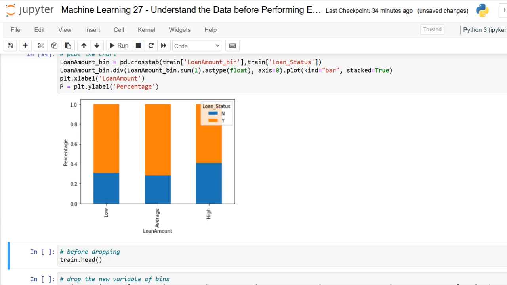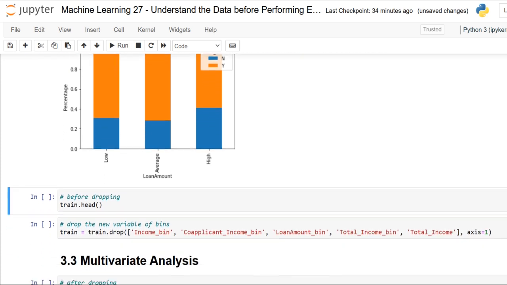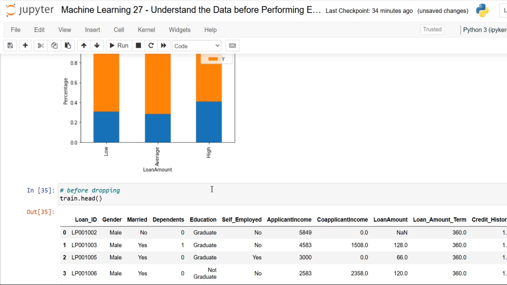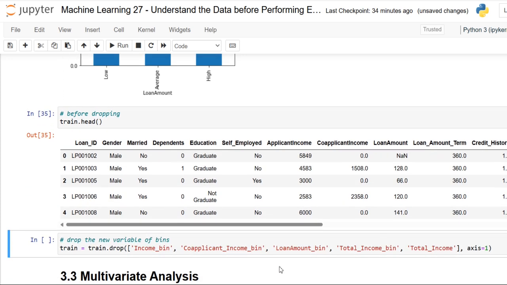Okay, yes, dear friends, now let me just drop these bins which we have created to make this exploratory part. Because we want to go further, before dropping, let me have a view of which I want to drop.